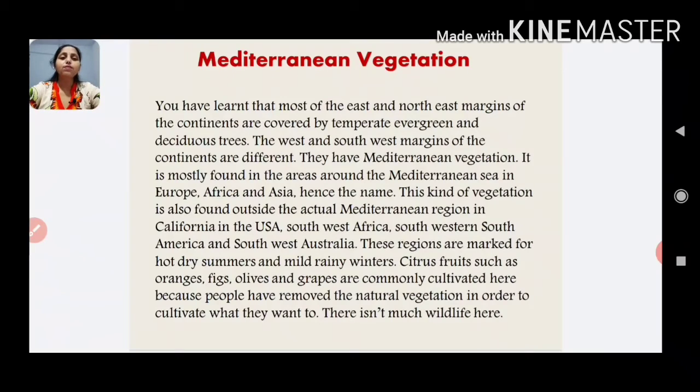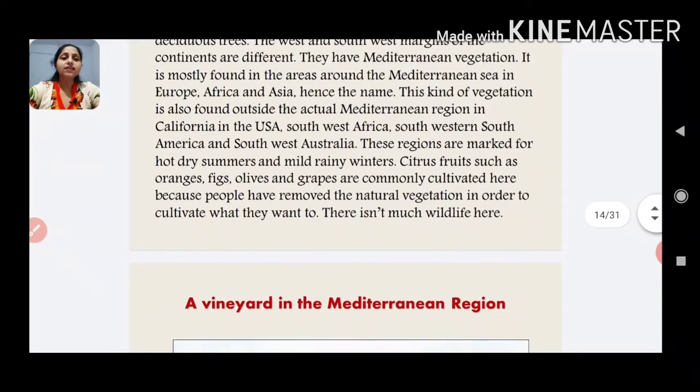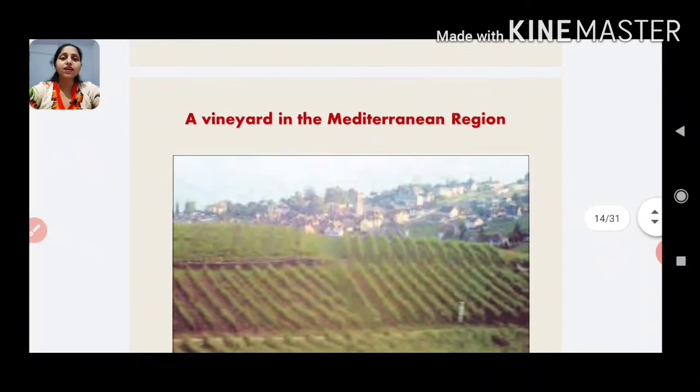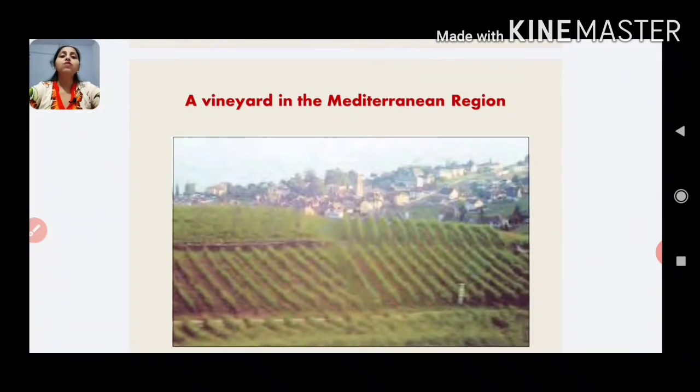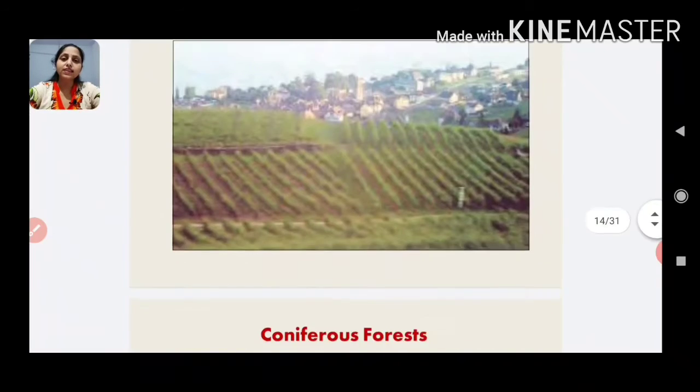These regions are marked by hot, dry summers and mild, rainy winters. Here we have citrus fruits such as orange, figs, olives, and grapes, and most of the natural vegetation has been cultivated here, and there is not much wildlife here. Here you can see a vineyard in the Mediterranean region.